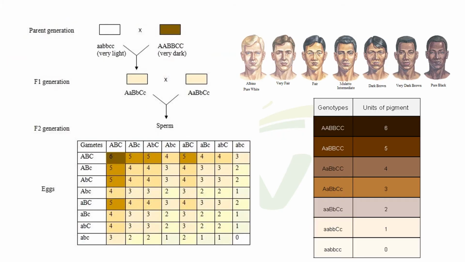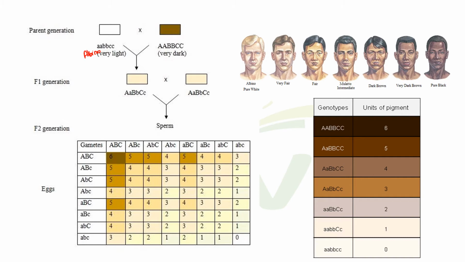This concept will be more clear with this cross between albino and dark. This is albino and this is very dark, or pure black. So here this is the cross between albino and very dark.